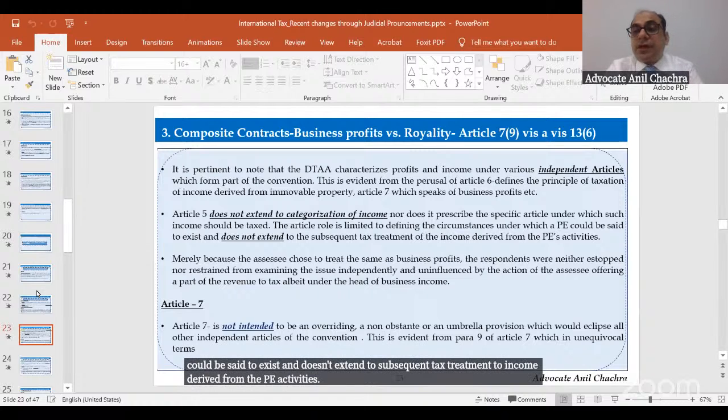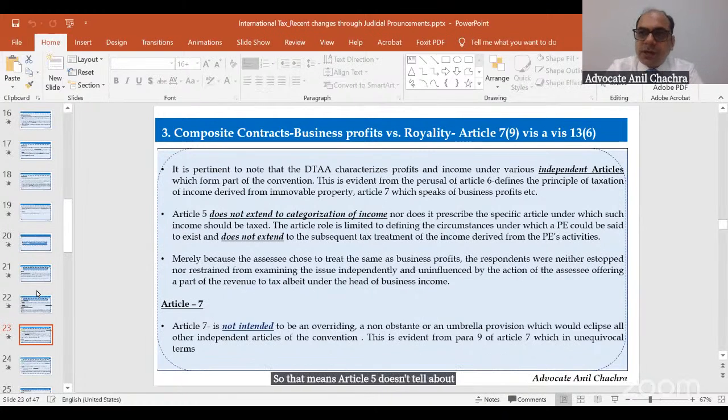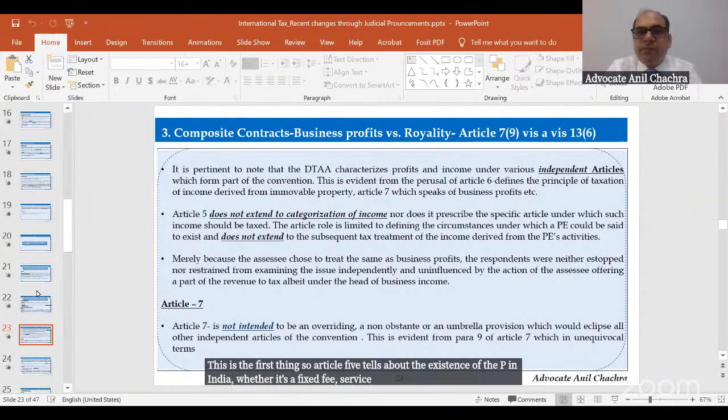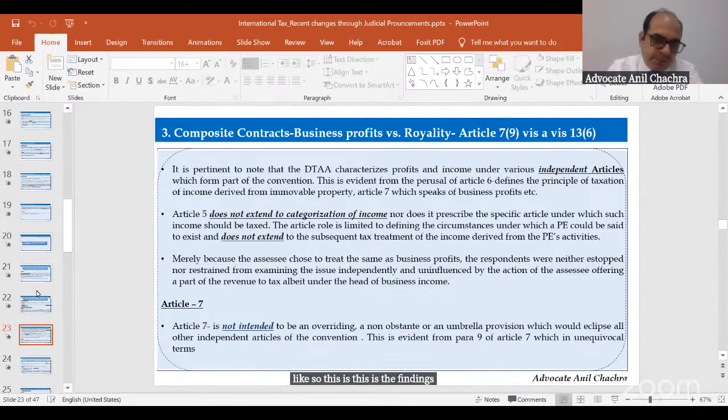So that means Article 5 doesn't tell about how the taxation would be for a particular item. Or in the alternate way, we can say that Article 5, if suppose a PE in India exists, it doesn't mean that it will tell about in which category the income would be taxable in India. This is the first thing. So Article 5 tells about the existence of the PE in India, whether it's a fixed PE, service PE, or the like. So this is the finding by the court for the Article 5.